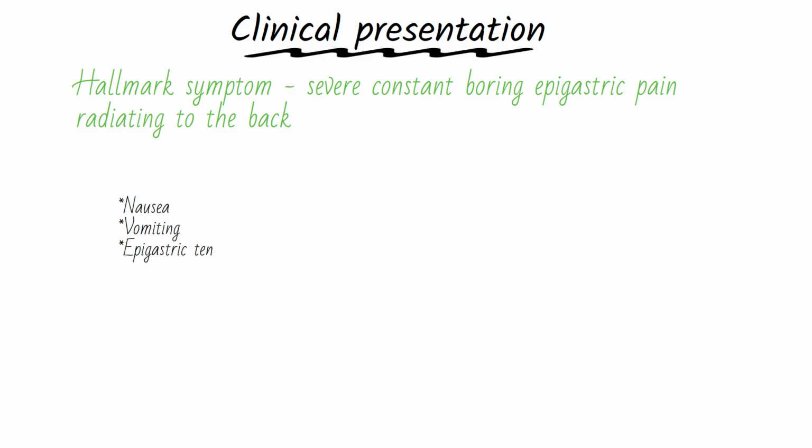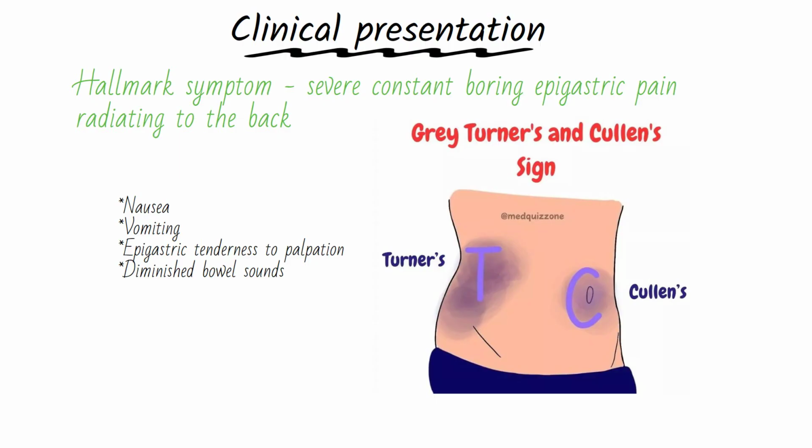On physical exam, you'll find epigastric tenderness to palpation and often diminished bowel sounds due to an ileus. In severe necrotizing pancreatitis with retroperitoneal hemorrhage, you may rarely see Cullen's sign, that is periumbilical ecchymosis, or Grey Turner's sign, which is flank ecchymosis. These are very ominous signs of severe disease.